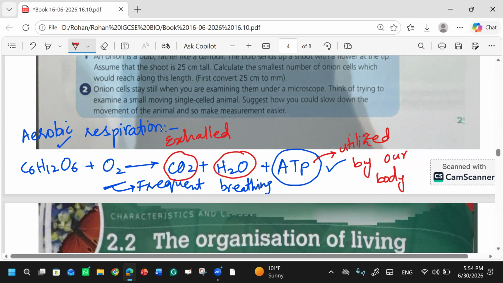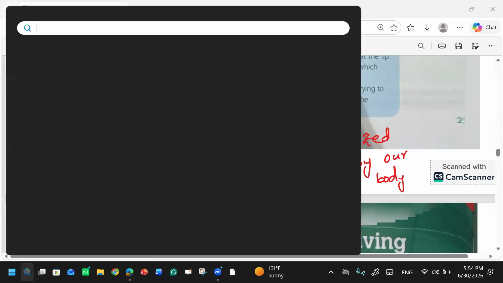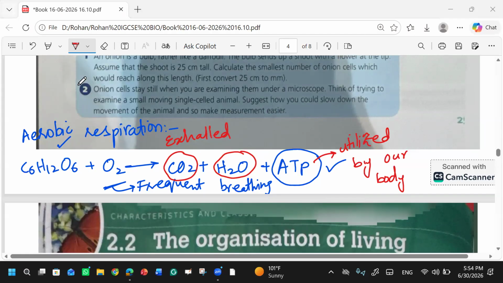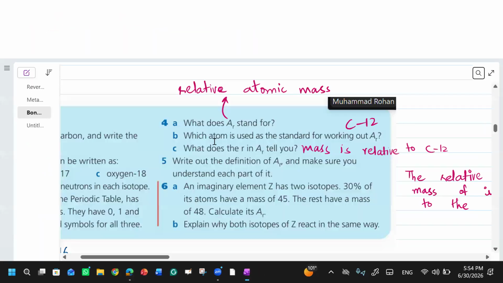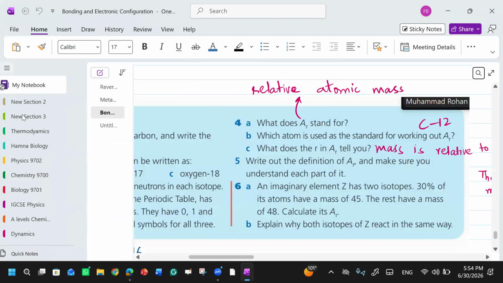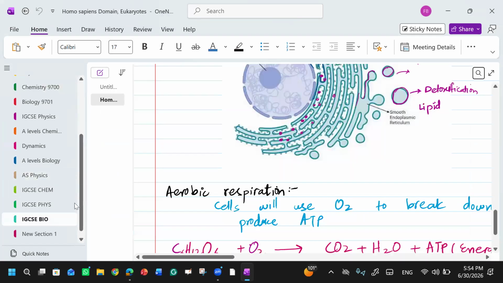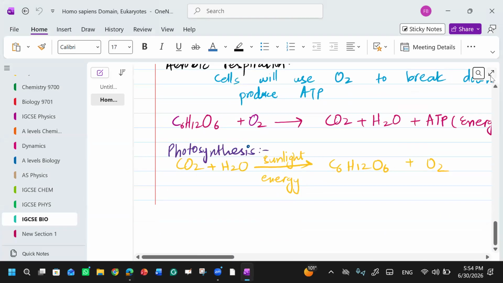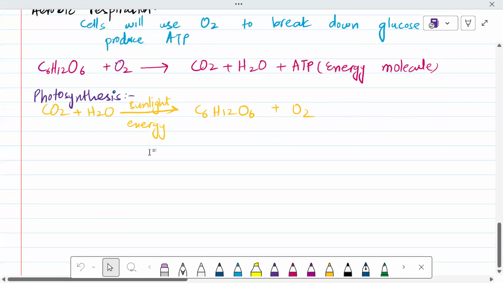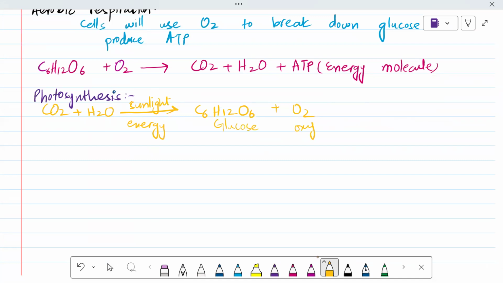In the photosynthesis process, if you know, let me write it for you. If you see this, I told you that photosynthesis is carbon dioxide plus water plus sunlight energy, which will convert into glucose and oxygen, right? So this is the photosynthesis process which occurs in plants.